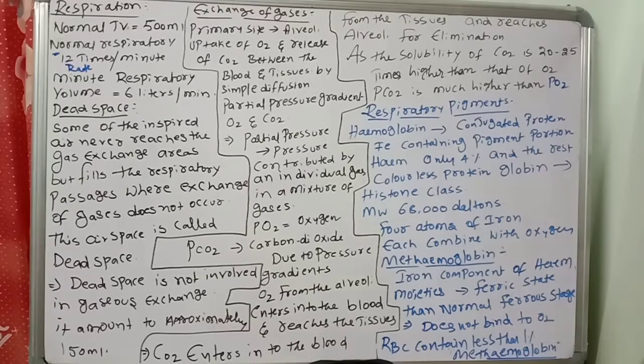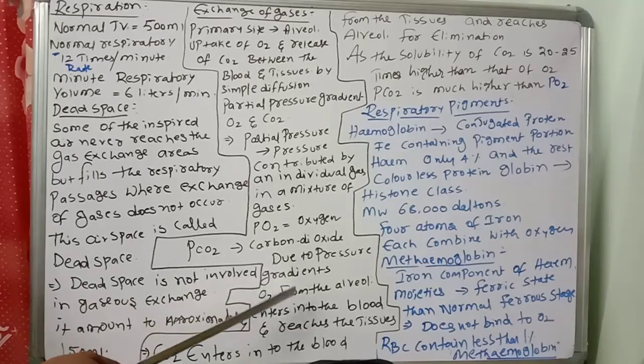So how can you write oxygen partial pressure? What is the symbol? This is very important. PO2 is the partial pressure of oxygen, PCO2 is the partial pressure of carbon dioxide. Due to pressure gradients, O2 from the alveoli enters into the blood and reaches the tissues, and CO2 enters into the blood.